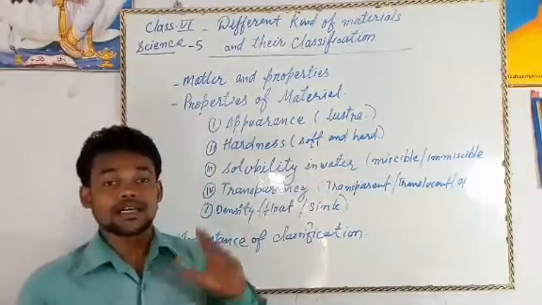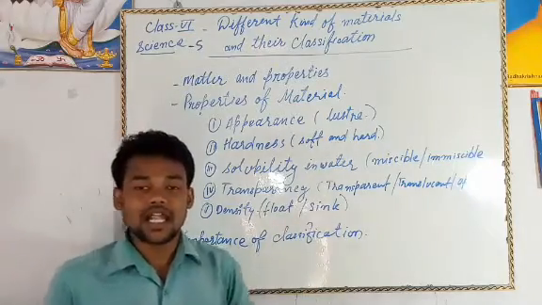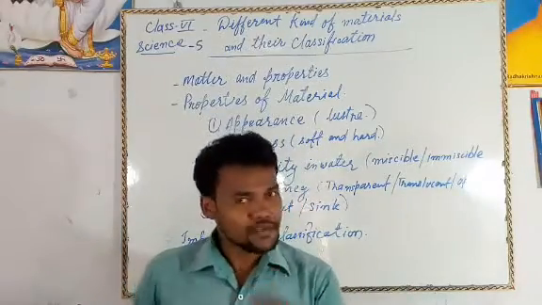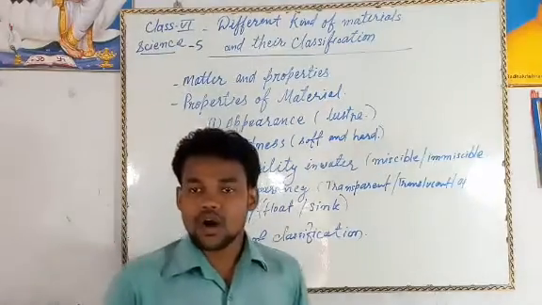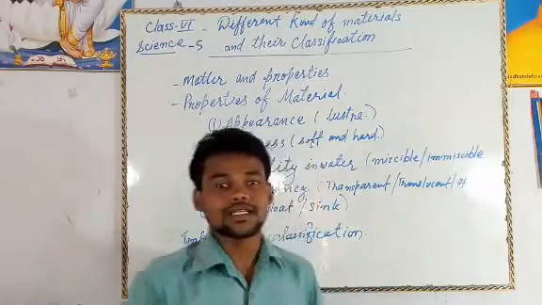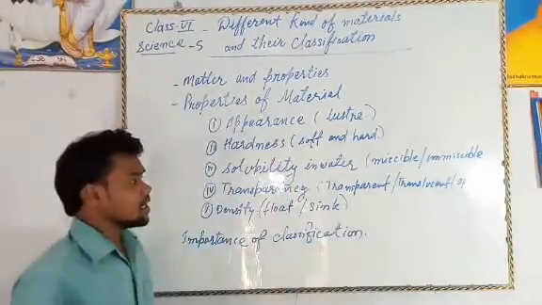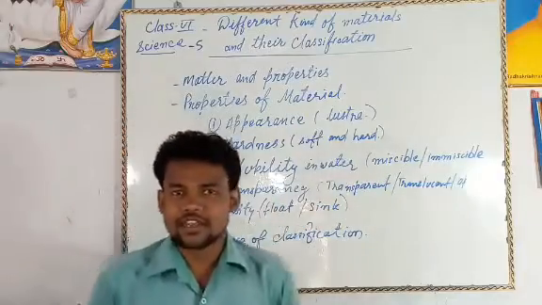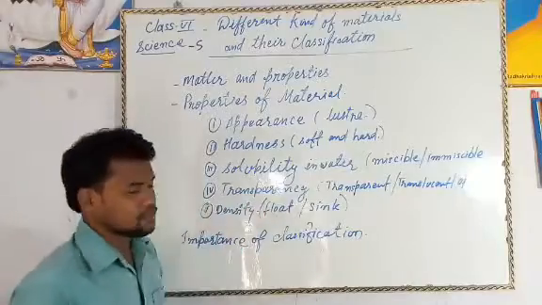Once again, the property of an object that allows it to mix with the water is called miscible, and the property by which the object is not allowed to mix with the water is called immiscible. Due to these properties we can classify things also. So now, next point, we will see transparency.